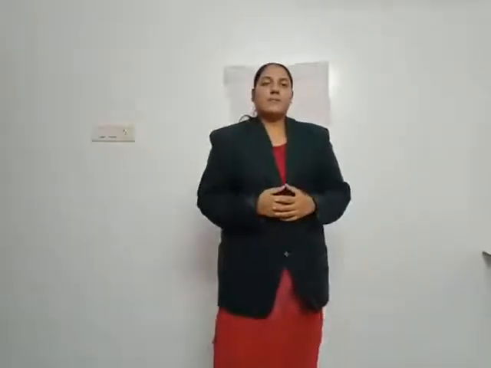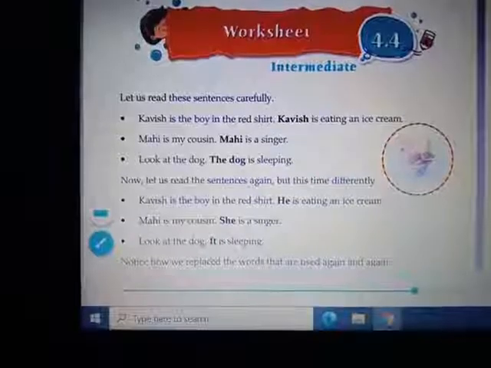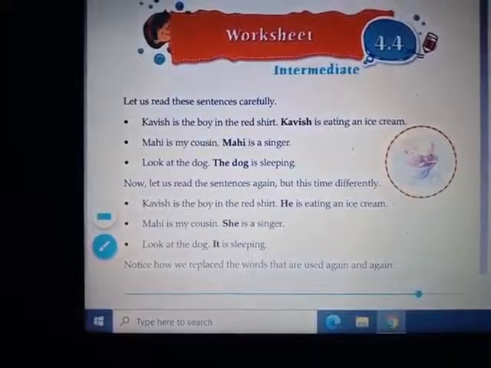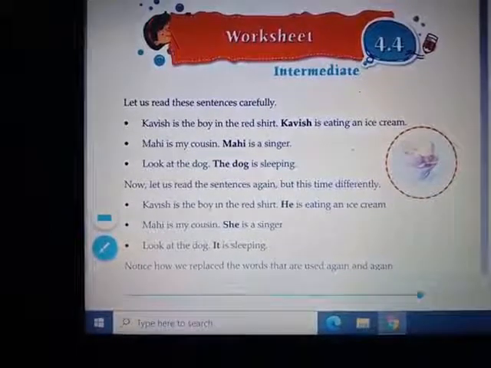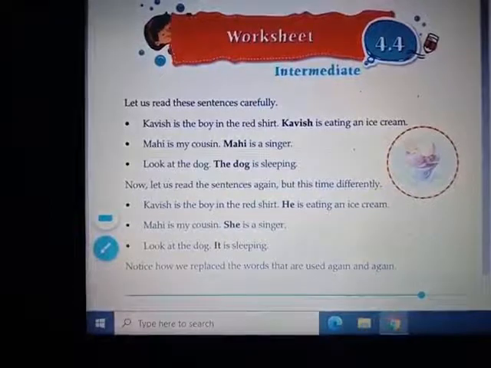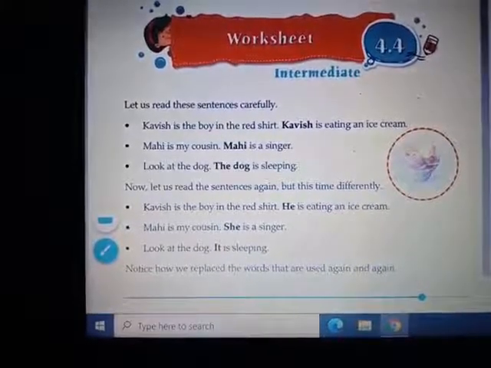Now we'll revise the worksheet. Let's start with the worksheet. I've already explained to you about pronouns. Again we will revise. Kavish is the boy in the red shirt. Kavish is eating an ice cream. Mahi is my cousin. Mahi is a singer. Look at the dog. The dog is sleeping.